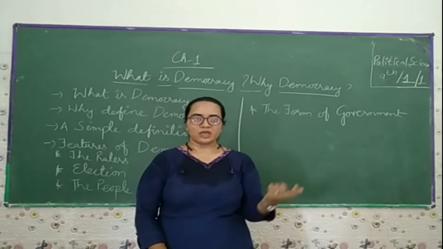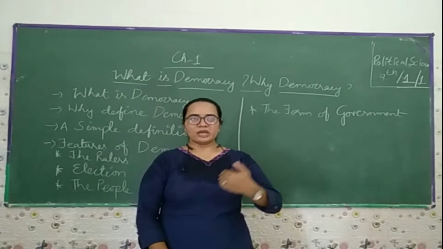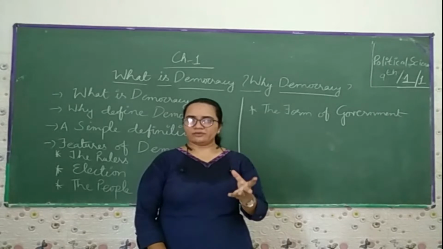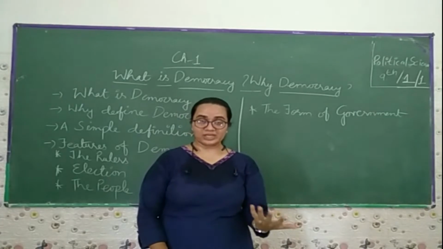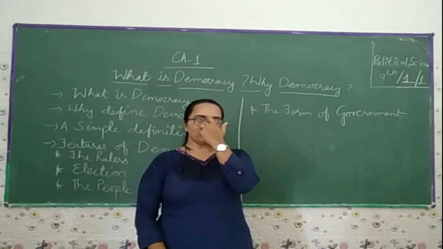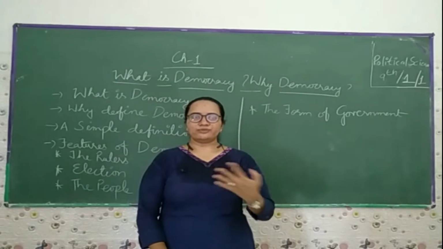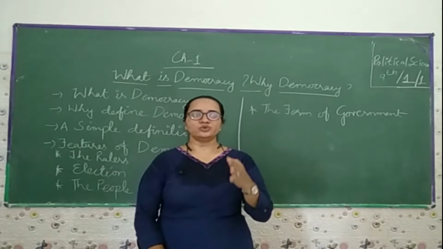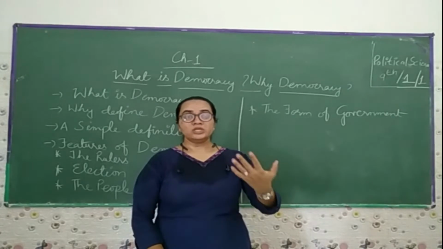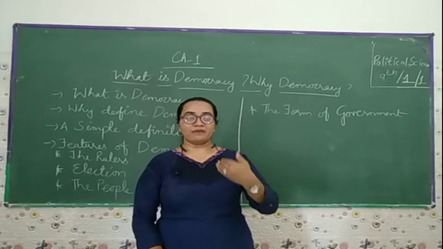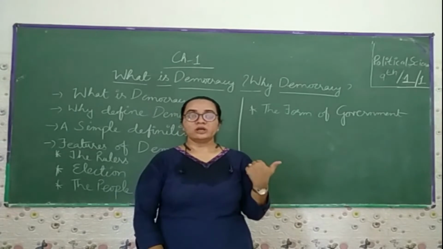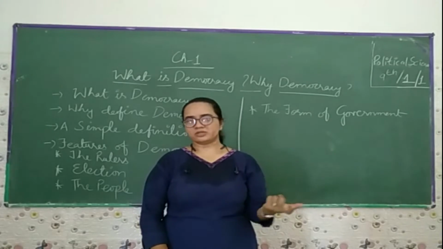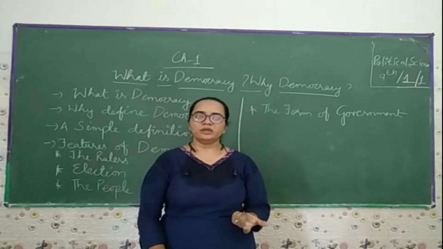A particular ruler used to live up to 100 years, after that another would come. But in a democratic country you can change the government. If we talk about India, every 5 years in the election we can change our government. If we talk about the US, it is every 4 years. Different countries have different terms. If you see that a particular party is doing good work in 5 years, you can give them the vote again, and that party can form the government again.